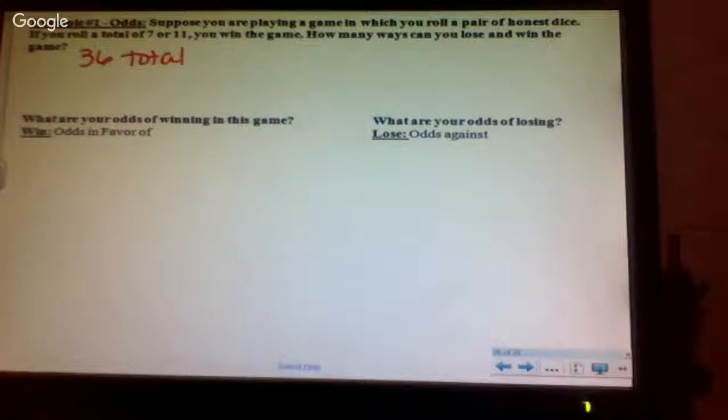If you put a 1 and a 1 together, you get a 2. 1 and a 2 together, you get a 3, 4, 5, 6, 7. This is the easiest way to do a sample space of 2 dice. Literally, 1 through 6 on the side, 1 through 6 across the top. Pair them together. This row starts at a 2, ends at a 7. This one starts at a 3, ends at an 8. This one starts at a 4, ends at a 9. This one starts at 5, 6, and 7, so on and so forth.